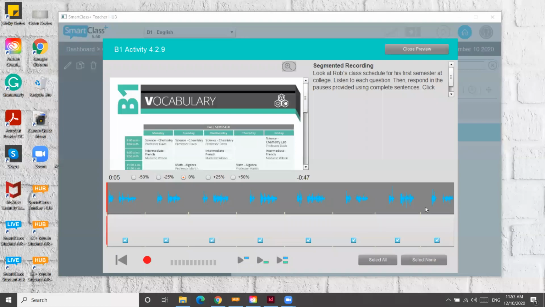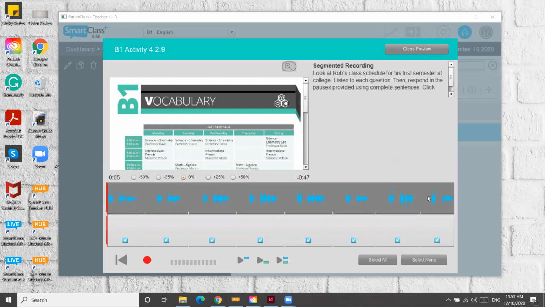Here's another example for our segmented recordings. This example is taken out of our B1 Let's Talk English curriculum. And it's a vocabulary practice, and students have two stimuli. So they have to look at this schedule, and then they also have to listen to these questions.